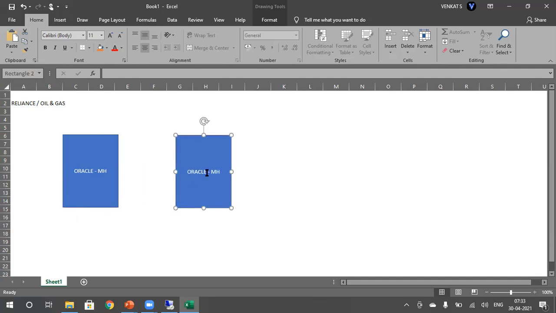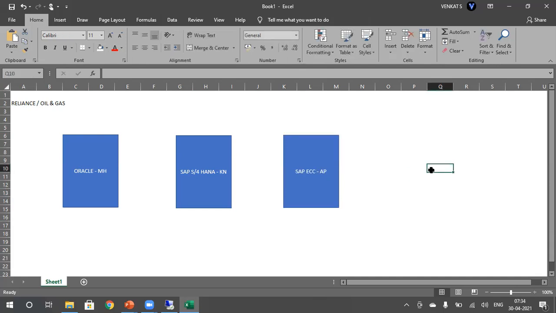let's say they are running SAP S4 HANA for Karnataka region. Okay, and they are running SAP ECC for AP region. Now, so they have their business already running in these three systems.